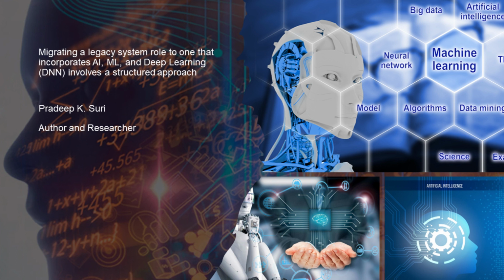1. Assessment and goal definition. Understand your current legacy system role, its strengths, and its limitations. Define clear objectives for integrating AI, ML, or DNN into your role. What problems are you trying to solve, or what improvements are you seeking?